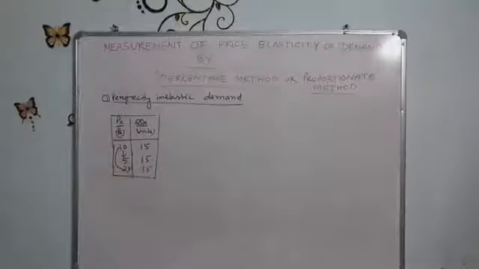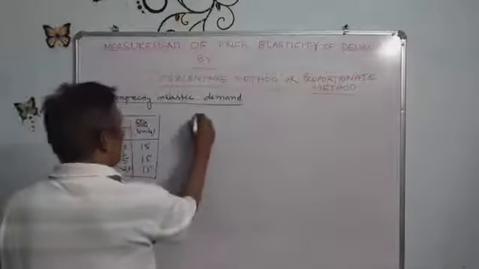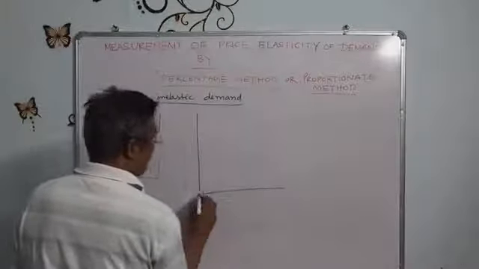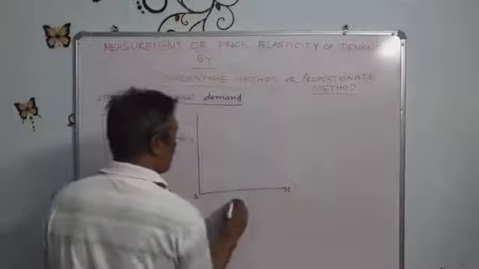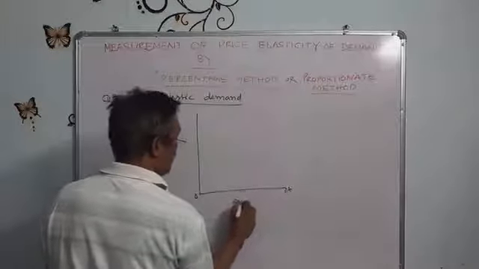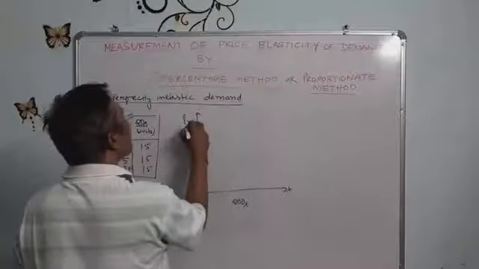It can be plotted in a diagram. The OX axis is the quantity demanded of X goods and OY is the price of X goods.